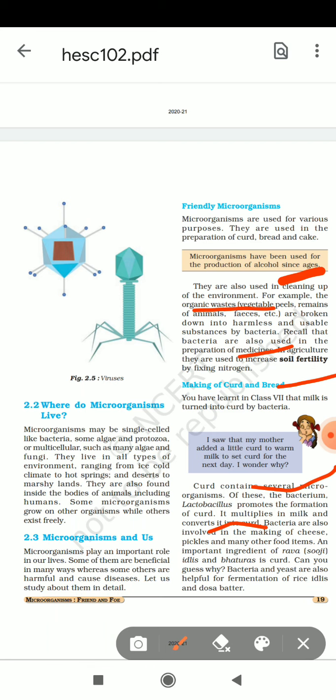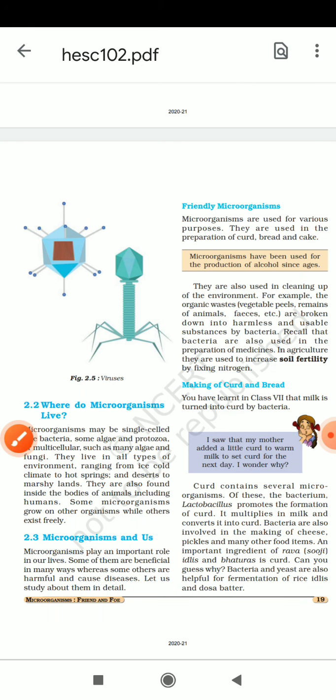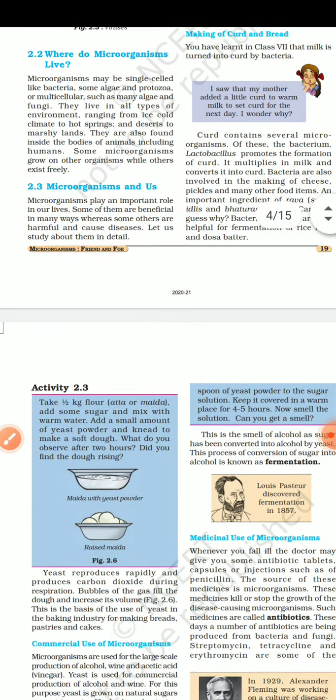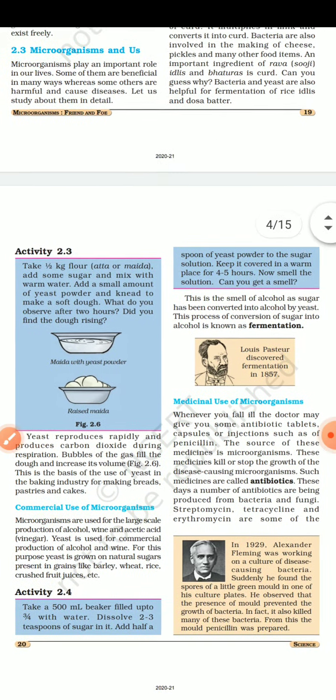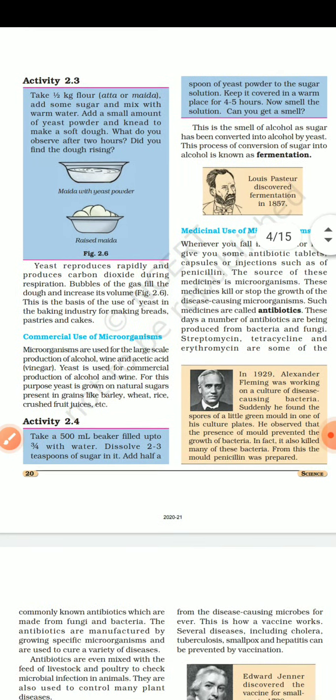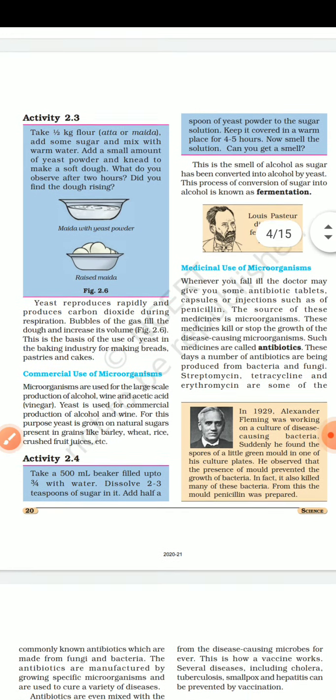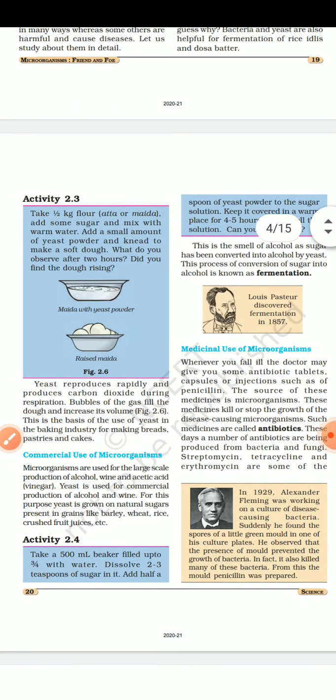Pickles and many other food items. An important ingredient of rava, suji, idlis and bhatura is curd. जैसे भटूरा, छोला भटूरा, उसमें भी हम इसका प्रयोग करते हैं. यहाँ पे कुछ एक्टिविटी दिया गया है 2.3. In this page we discuss the commercial use of microorganisms and who discovered fermentation.